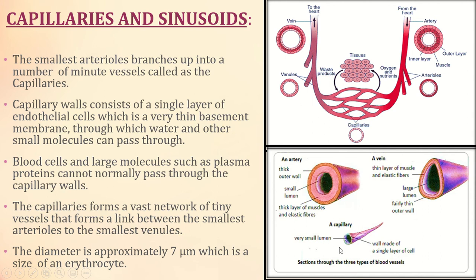So water and small molecules can pass through, but big molecules like blood cells and plasma proteins cannot pass through. The capillaries form a vast network of tiny vessels that forms the link between the smallest arterioles and the smallest venules. So the link between the venules and the arteries is only through these capillaries. The diameter is approximately 7 µm, which is the size of an erythrocyte, an RBC.